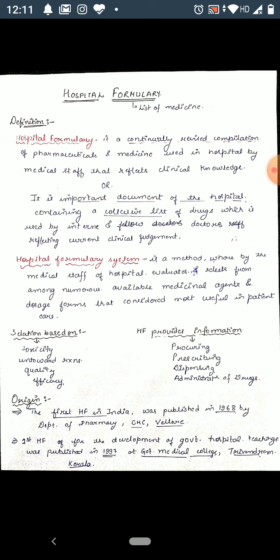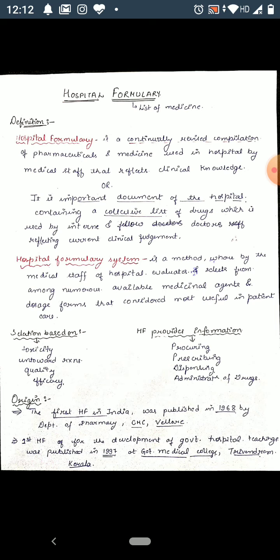So the hospital formulary system is a method whereby the medical staff of the hospital evaluate and select from among numerous available medicinal agents and dosage forms that are considered most useful in patient care. So, the hospital formulary is a list of drugs where the drug selection is based on the toxicity, untoward reactions, quality, and the efficacy of the drug.